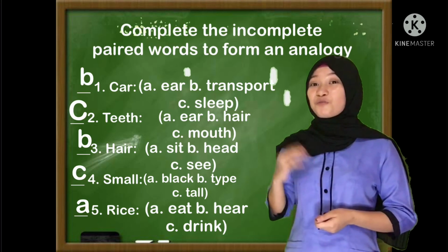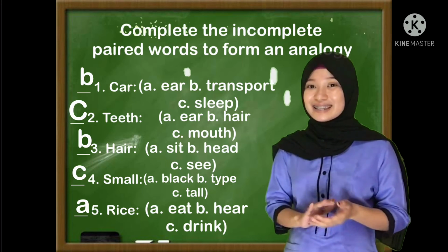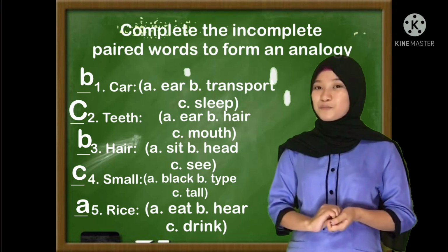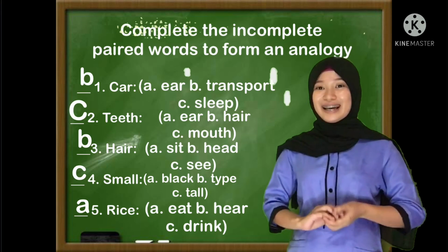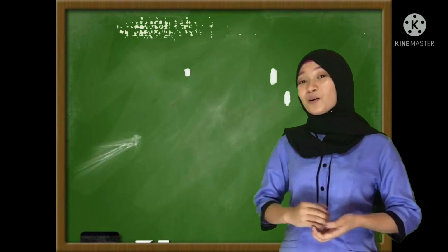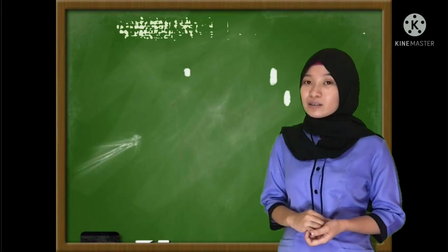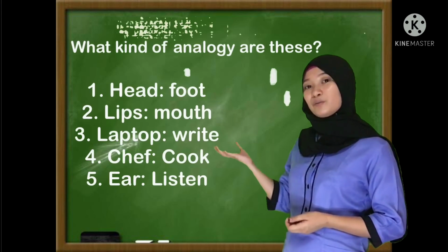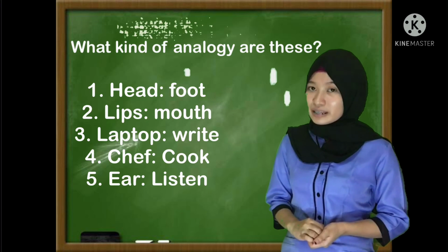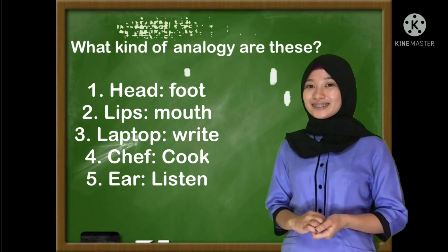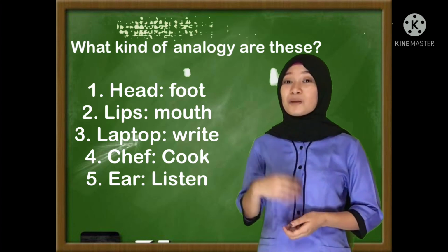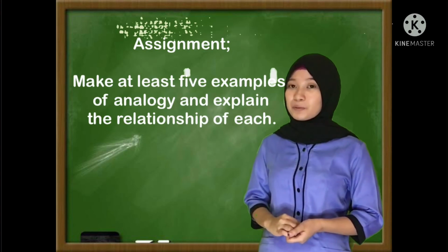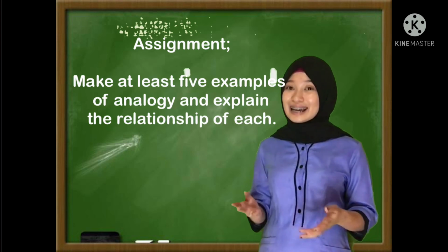If you got 5 out of 5, then excellent. But if you got 1 out of 5, then you need a little improvement. Very good, class. Of course, before we end this video lesson, let's have our quiz first. Answer the following and I will give you 15 minutes to answer. Are you done? Now pass your papers forward, and for your assignment, copy this on your paper and pass it tomorrow. Class dismissed.